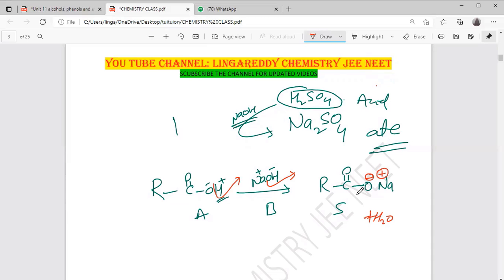What is the name? Carboxylate. Sodium carboxylate. If methyl is there here, sodium ethanoate. See, carboxylate is the common name. IUPAC names are ethanoate, methanoate, propanoate, alkanoate.